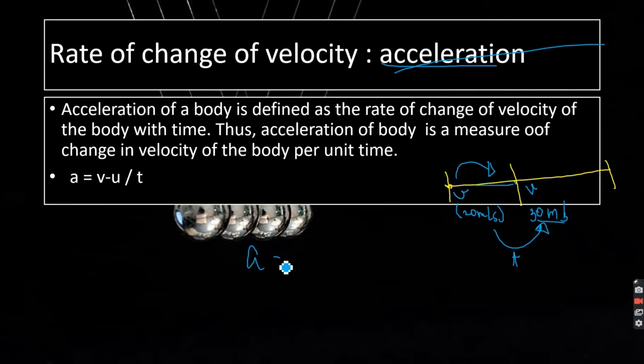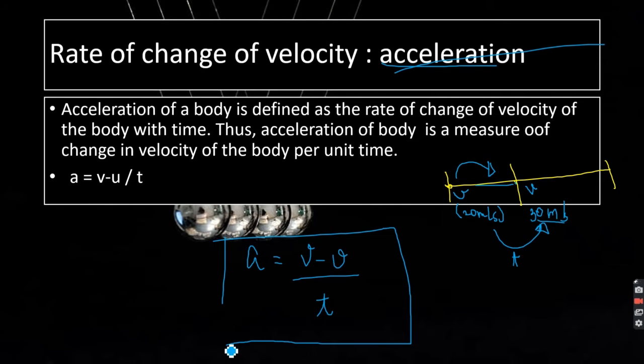So acceleration is rate of change. So you can say final minus initial velocity divided by time. That is how much time it took to reach that final velocity. So this is acceleration.